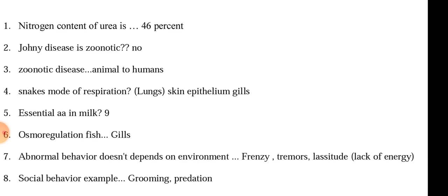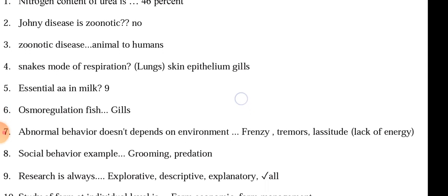Tremors, I think, are limited to muscles, and the possible option may be frenzy, but I am not sure about the answer. For social behavior, there are many examples and we have to select one, and I think the option was grooming. A monkey grooming another monkey will be the possible answer for social behavior.